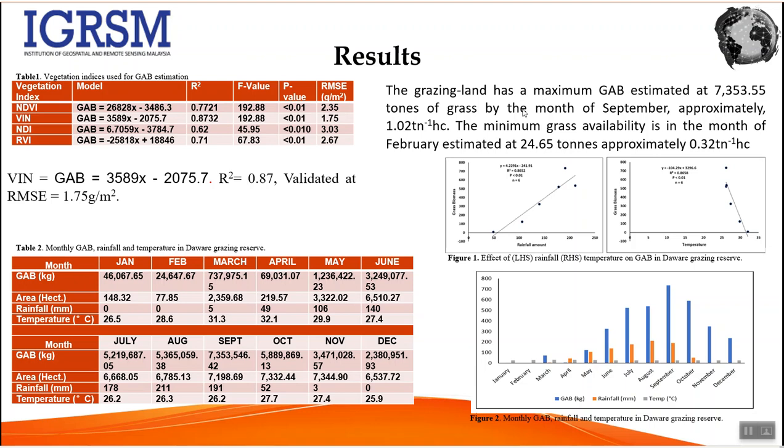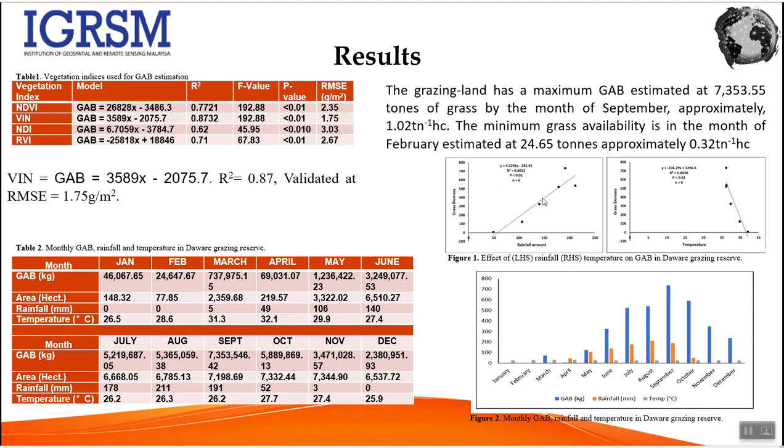The grazing land has a maximum biomass estimated at 7,353.55 tons of grass by the month of September. Approximately, that is 1.02 tons per hectare. The minimum grass availability is in the month of February, estimated at 24.65 tons, approximately 0.32 tons per hectare. And even from here, you can see that by the month of September we have the highest biomass, which is this one. And the minimum is actually February, very, very small.